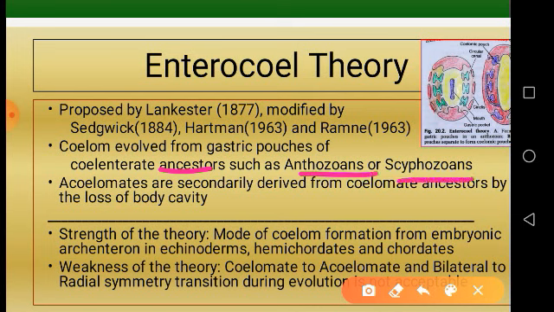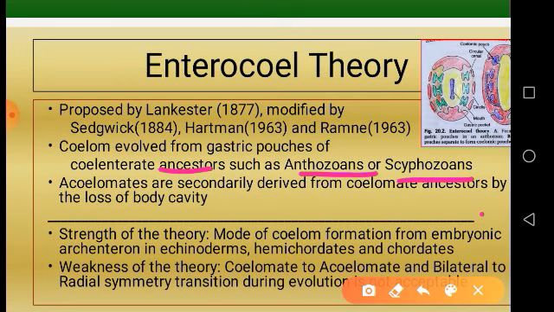Anthozoans and scyphozoans are part of the coelenterates or cnidarians. So it is the gastric pouches of the ancestors of these anthozoans and scyphozoans from which the coelom is evolved, according to this enterocoel theory. And another point is that acoelomates are secondarily derived from coelomate ancestors by the loss of body cavity.